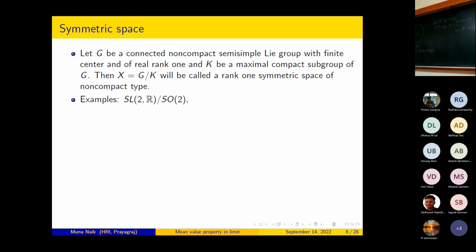This is really the upper half plane, and this is SO0(n,1) mod SO(n). This is the real hyperbolic space. Here SO0(n,1) is really the connected component of the identity inside SO(n,1).